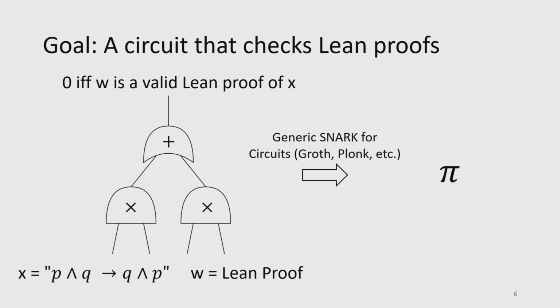Now, we could imagine going about this by designing a whole new proof system from the ground up. But for this work, we decided to go with a different approach, which was using generic ZK-SNARKs for circuit satisfiability in order to do this. And then now our goal becomes writing a circuit which checks Lean proofs. So here, now instead, we would have some sort of arithmetic circuit. This would consist of multiplication gates and addition gates. And again, this would take in as input our Lean theorem, x. It would also take in our proof, w. And then we can just use a generic SNARK like Groth16 or Plonk in order to create our short proof pi.